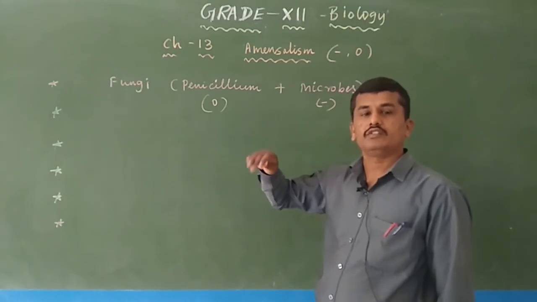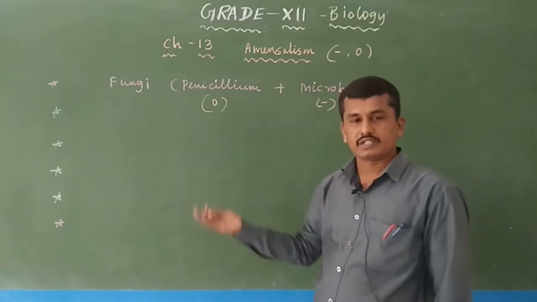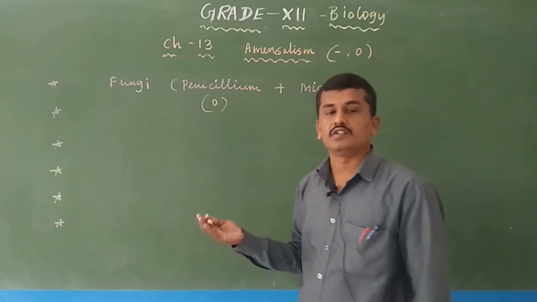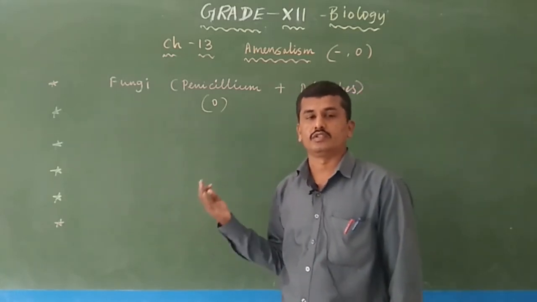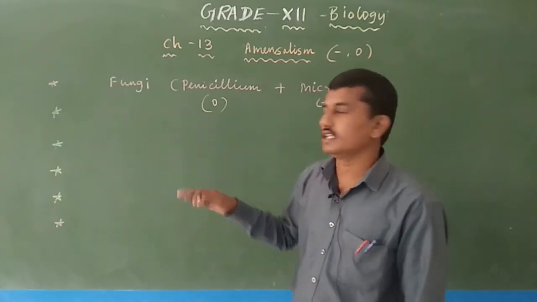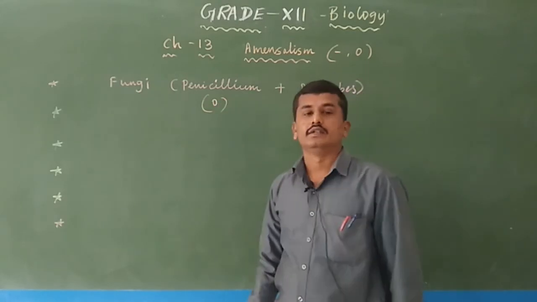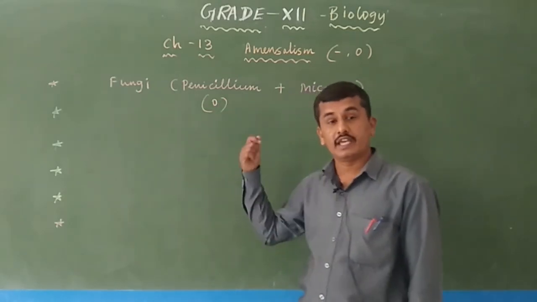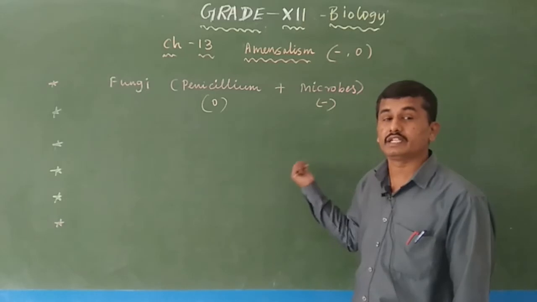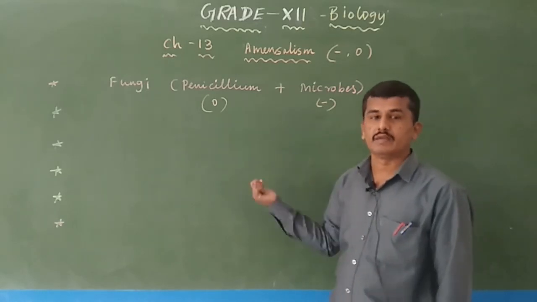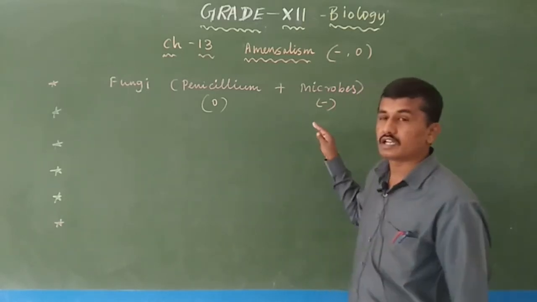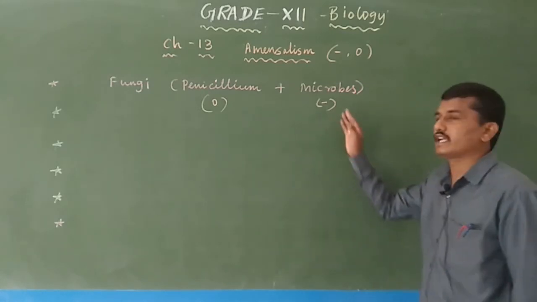So one organism produces a chemical that is of no use to itself, which is a neutral interaction, but the chemical harms another organism.